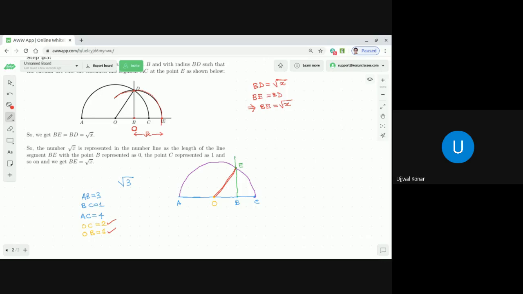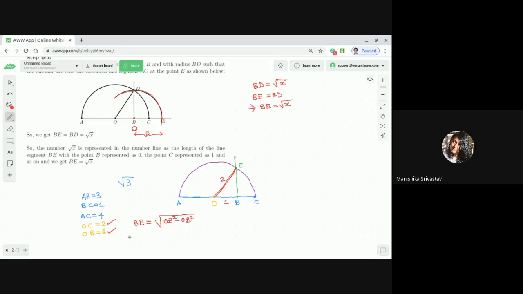Correct or not? So now, OC is equal to 2 units and OE is equal to 2 units, and OB, we just found, is 1 unit. Then apply Pythagoras theorem. What will be the value of BE? In the triangle, BE is the square root of OE square minus OB square.